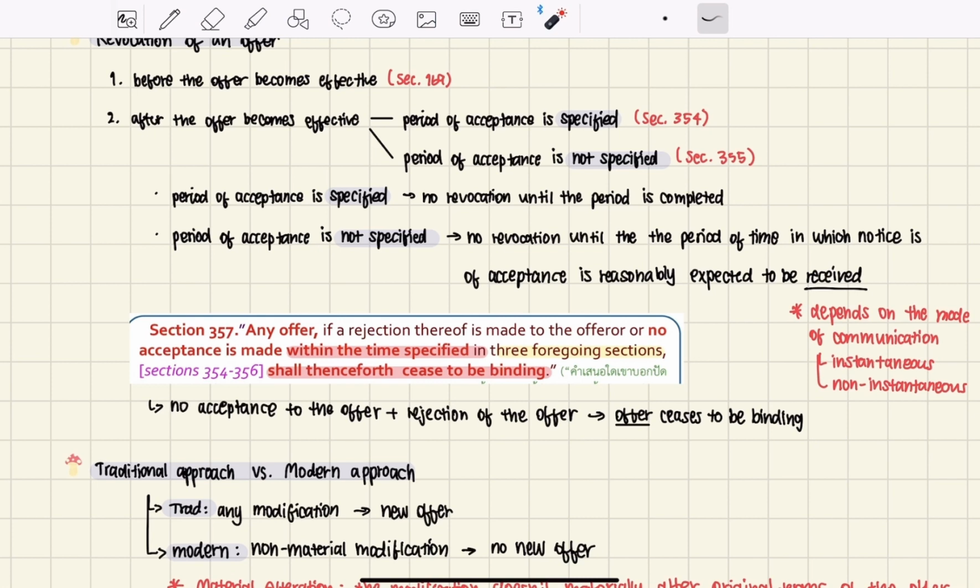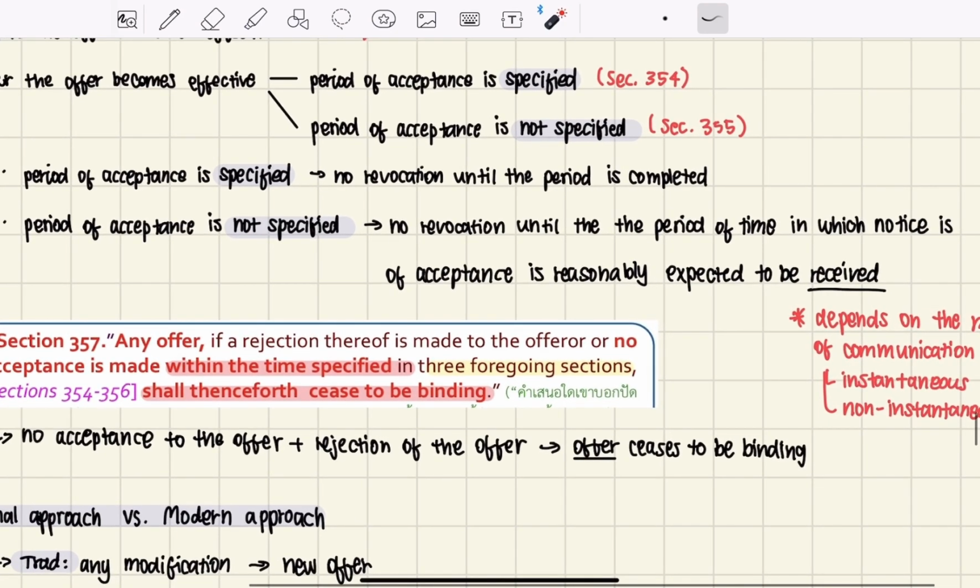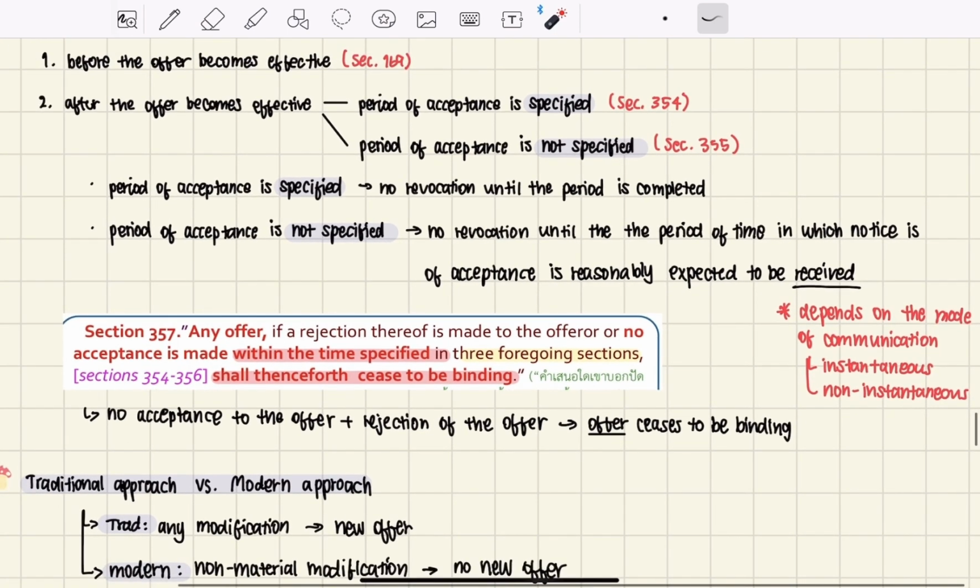That has to do with the mode of communication, because the time in which the offer is received by the receiver depends on whether the parties are present with each other or not.